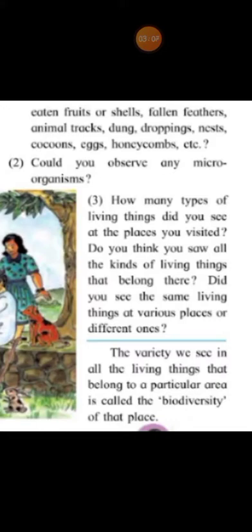The variety we see in all the living things that belong to a particular area is what is called the biodiversity of that place. Fine, children. What is biodiversity? Biodiversity means the variety we see in all the living things that belong to a particular area.